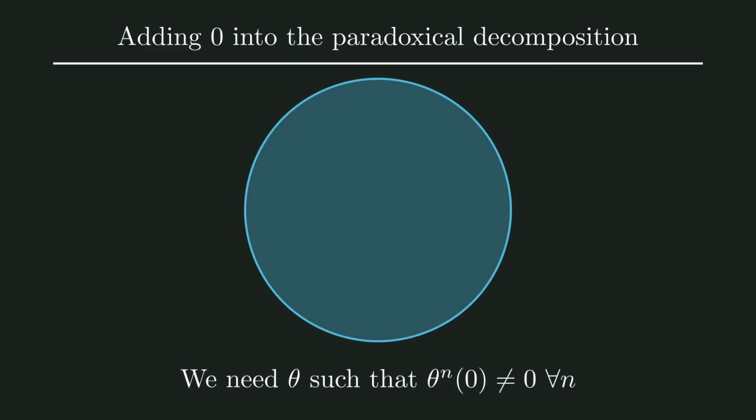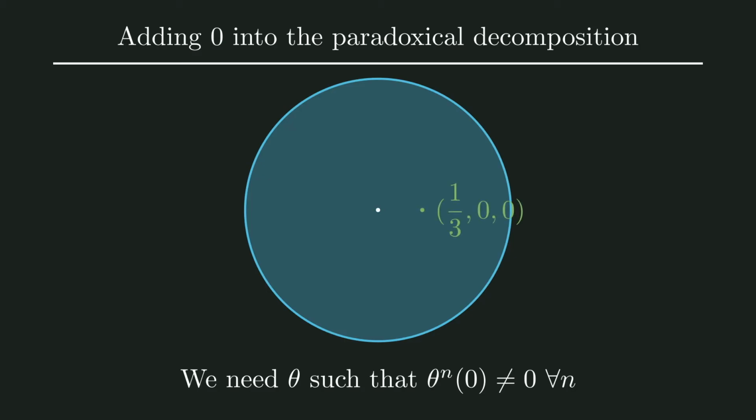The final step now is to add the origin to the paradoxical decomposition. Luckily, this is easy to fix using the same trick that we used for adding the set D to our paradoxical decomposition of S2 minus D. Let's look at the ball from above again. The white dot is the origin.